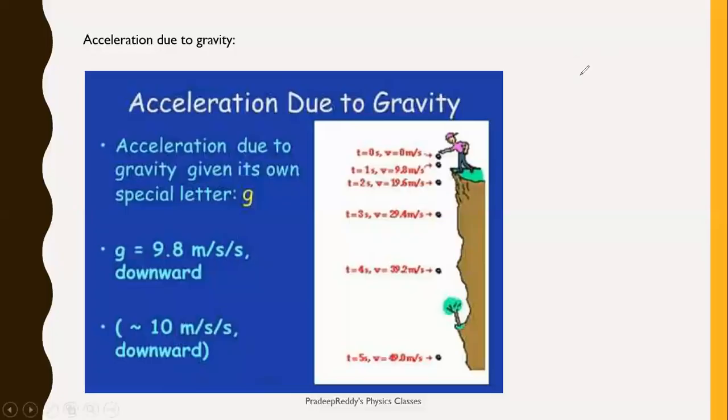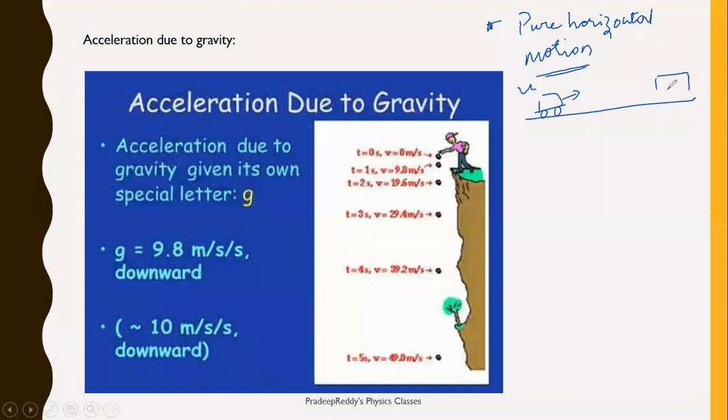Students, in past few lectures, we have learnt about pure horizontal motion. And in case of pure horizontal motion, what did we do? Like a body starting from here, its initial velocity is u. It goes to some particular point, final velocity is v. It has some acceleration a. It has some displacement in time taken t. And this is pure horizontal, where body can move with uniform motion or non-uniform motion.